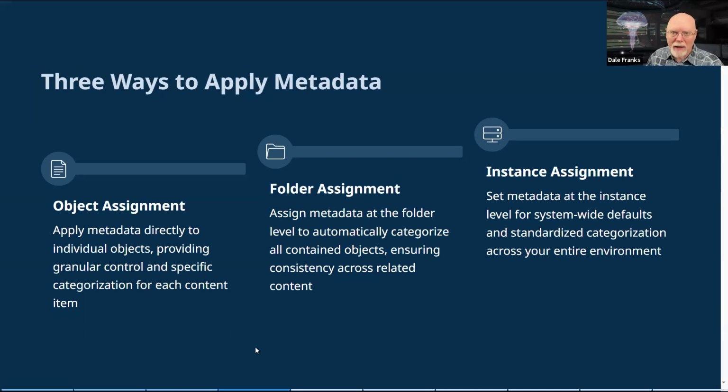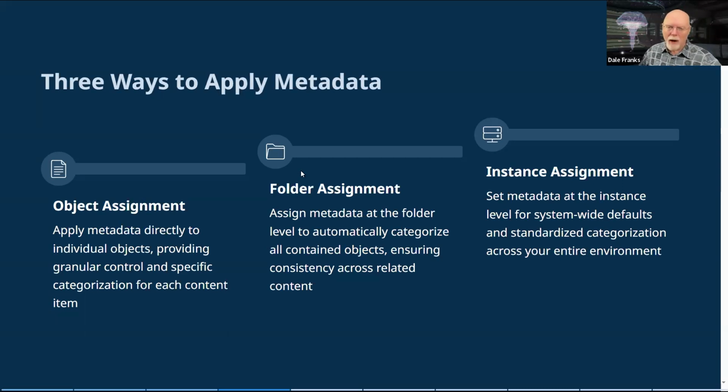If I'm applying metadata categories, I'm either going to apply it to a specific object like a form, most usually a form, or I'm going to apply it at the folder level so that everything that I create just inherits the metadata. So if I were to apply it simply to a form, then when that form creates a form instance, that instance inherits the metadata.